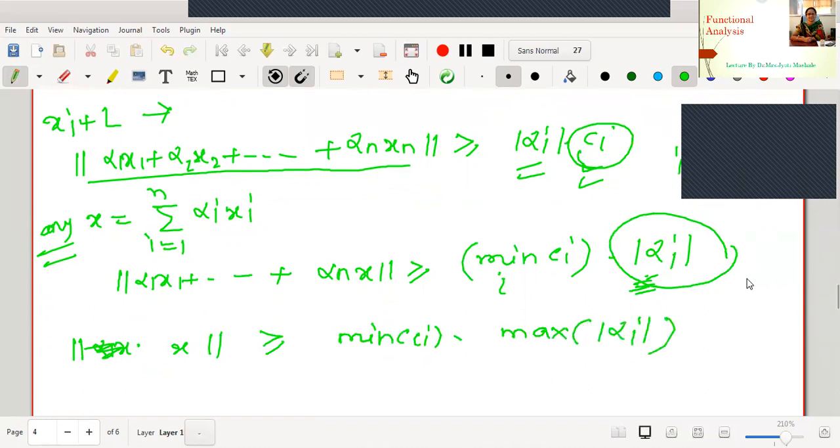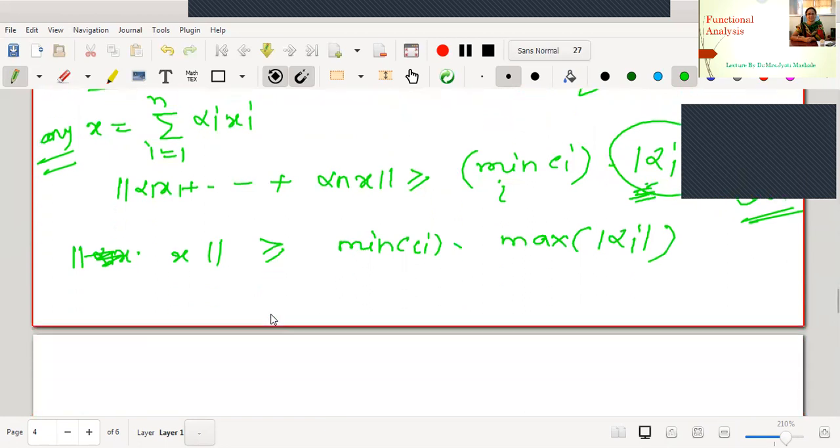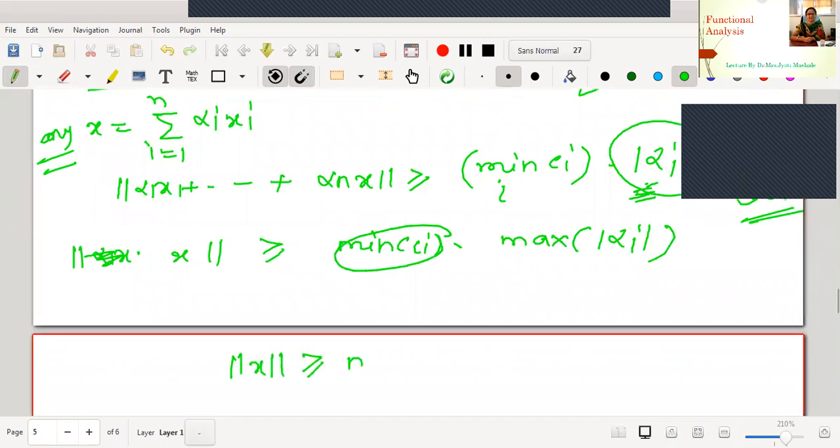Why? Because the statement is true for each alpha i: mod alpha 1, mod alpha 2, and so on. Therefore it is equally true for the maximum value. Let me write this minimum Ci value as some small m. Therefore norm x is greater or equal to small m into maximum mod alpha i.